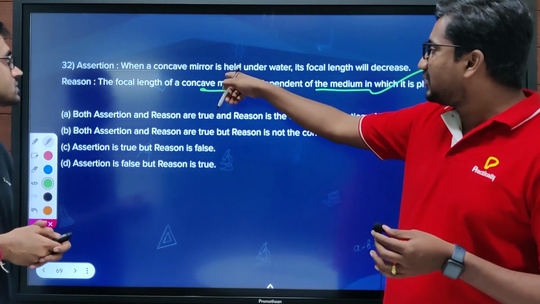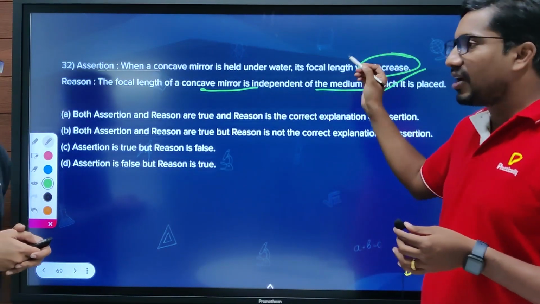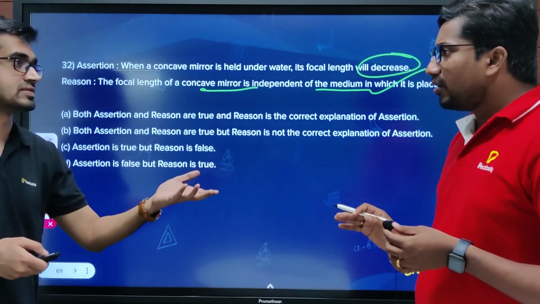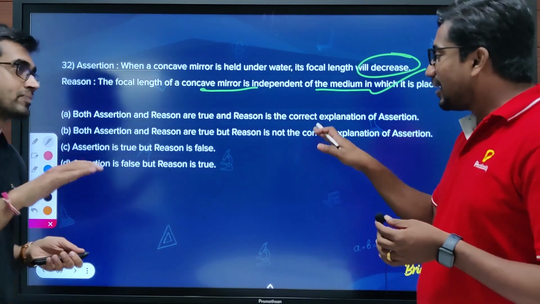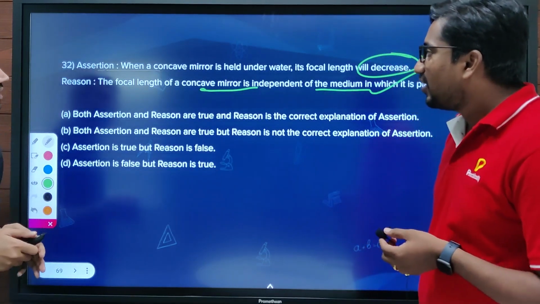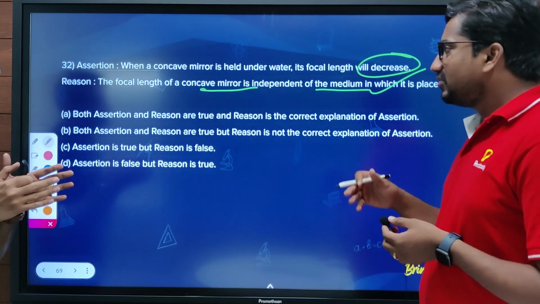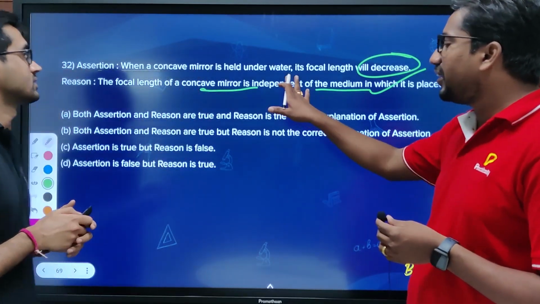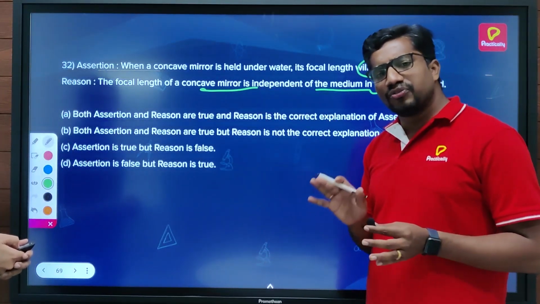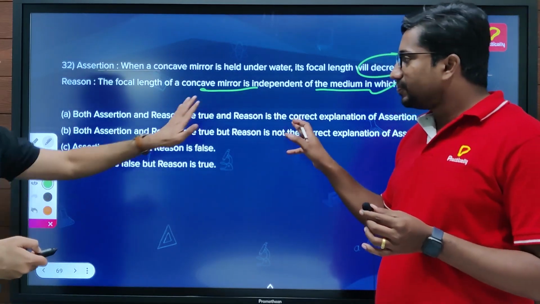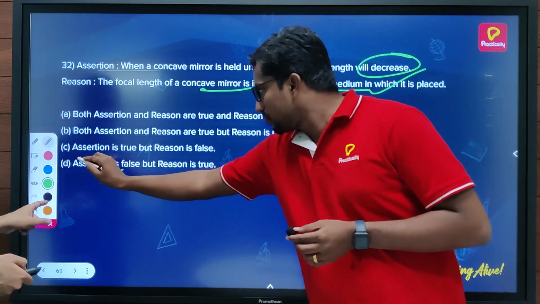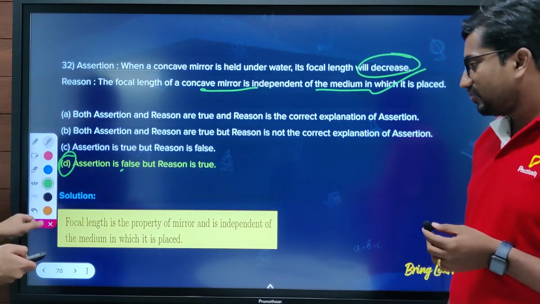Reason is correct, but the assertion says the focal length will decrease. So the assertion is false and the reason is correct. The focal length remains the same, independent of the medium in which the mirror is placed. We only have to talk about the concave mirror, whatever medium it is placed in. So the assertion is false but the reason is true, which is option D. That's correct. Let's move to the next one.